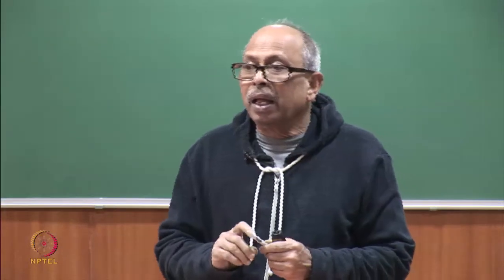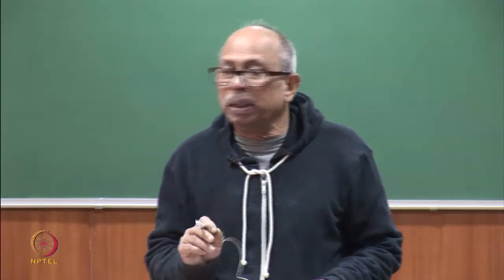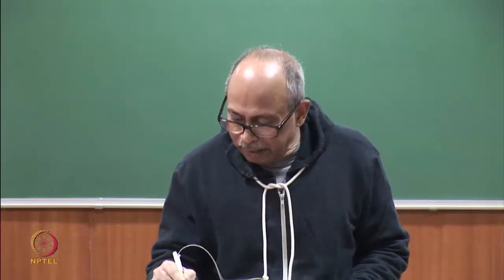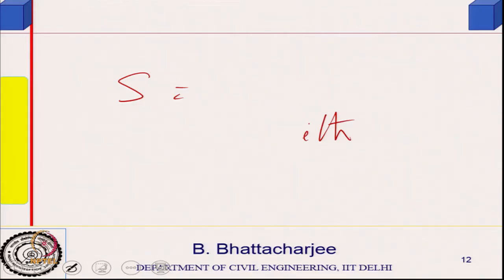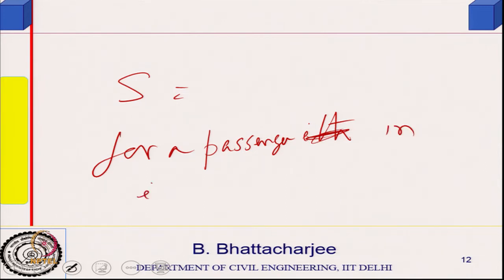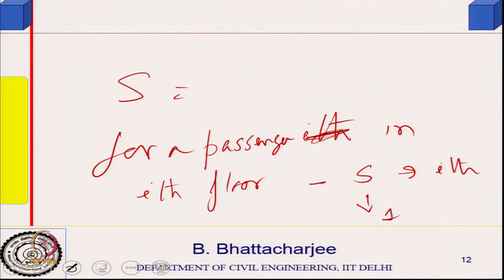Now, if I find a person on the ith floor, let us say, then the ith floor will be a stop. So for a passenger on the ith floor, S is equal to 1, because S is the number of floors stopped.